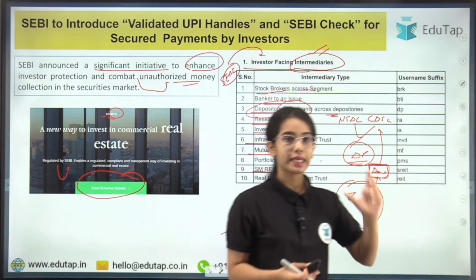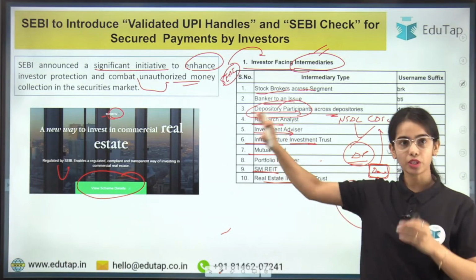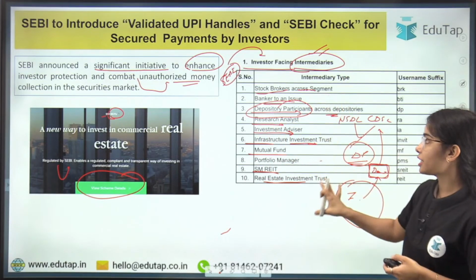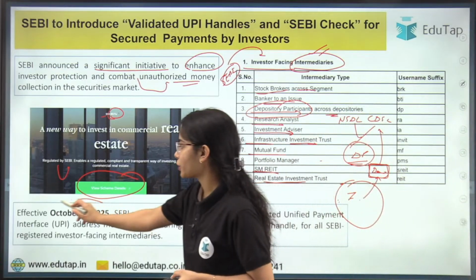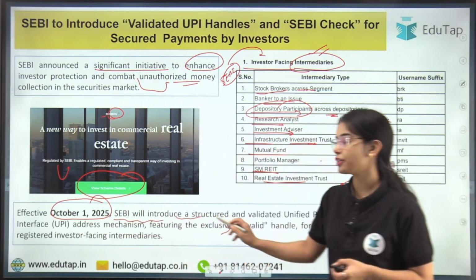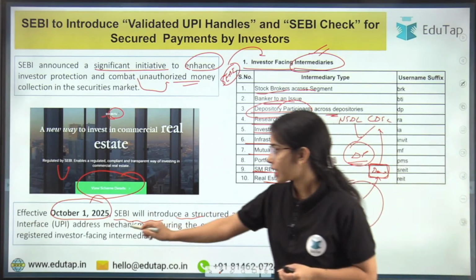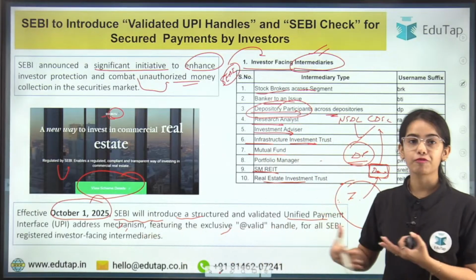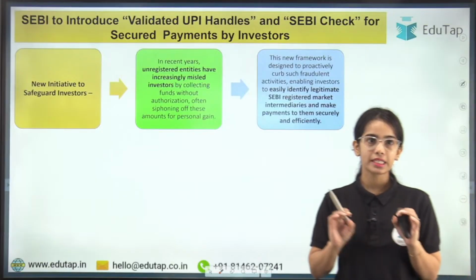Now it is said that there is a problem that is coming, impersonification that is happening, so we will understand this better, but these are the investor facing intermediaries. So now, effective from October 1, 2025, SEBI has said that we will introduce a structured and validated UPI address mechanism that will be helpful for the investors, okay? So what is this? We will understand this in the coming slide. So let's understand this, okay?